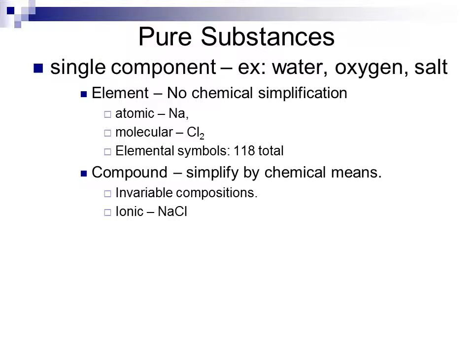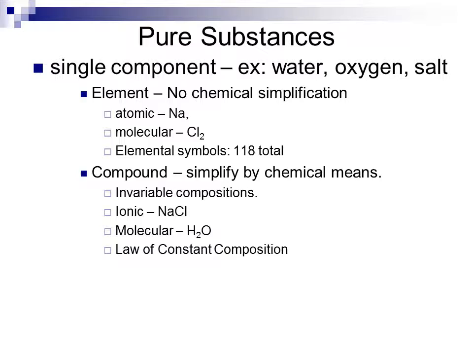An example of a compound is either an ionic or a molecular compound. An ionic compound is something like sodium chloride, formed from charged particles called ions. Something like water, H2O, is a molecular compound made of the combination of atoms of two different types of elements.